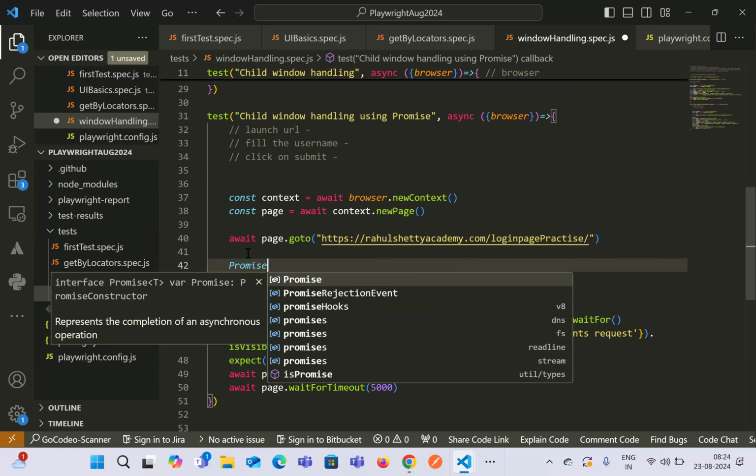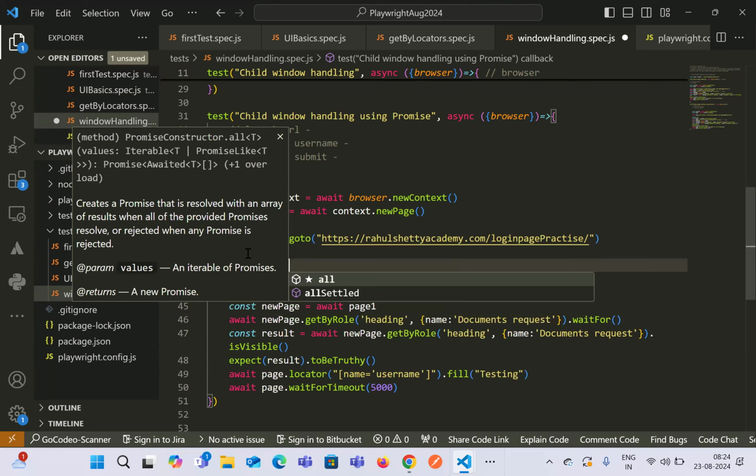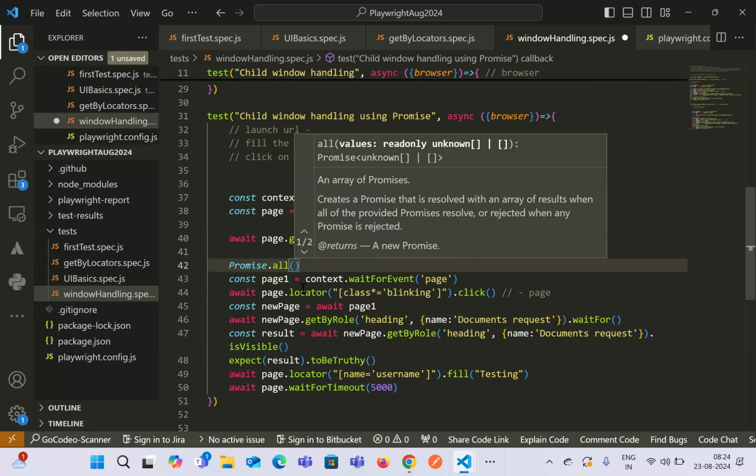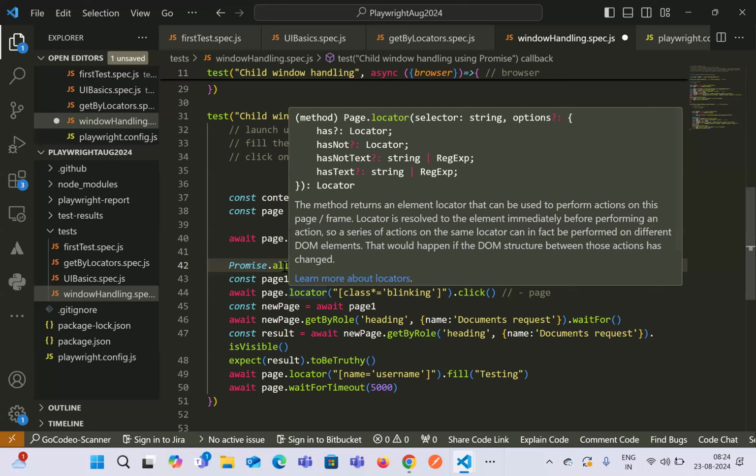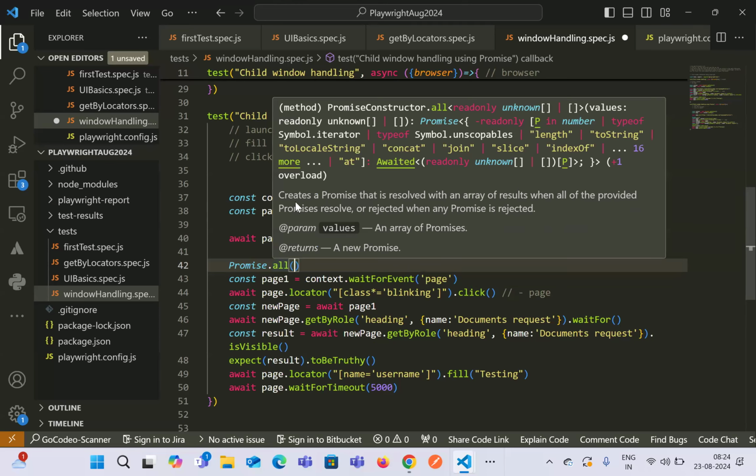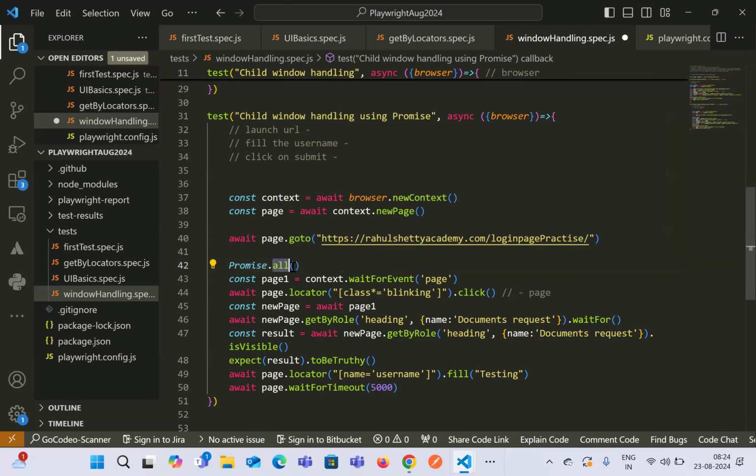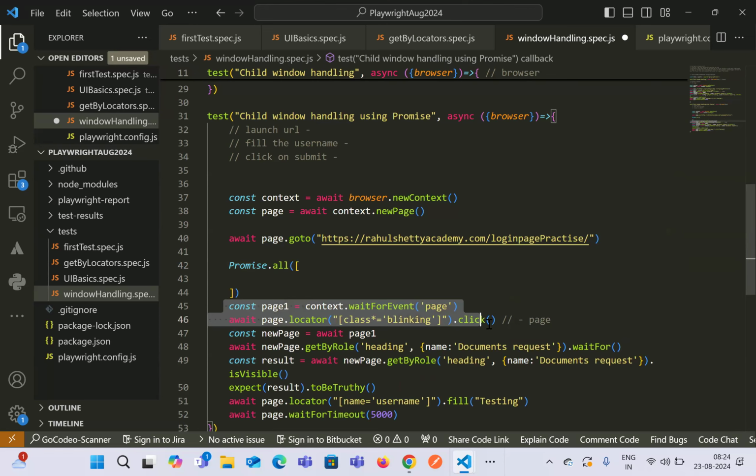We have one method inside JavaScript known as Promise.all. Promise.all will take an array of steps. That means we can provide more than 2 steps that we have to execute. All the steps that we write inside this will be inside an array. Let me write it out and then we can discuss it.